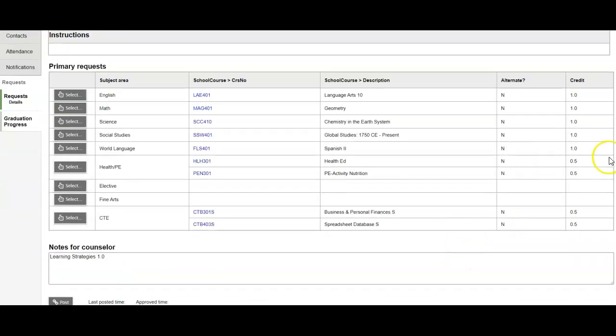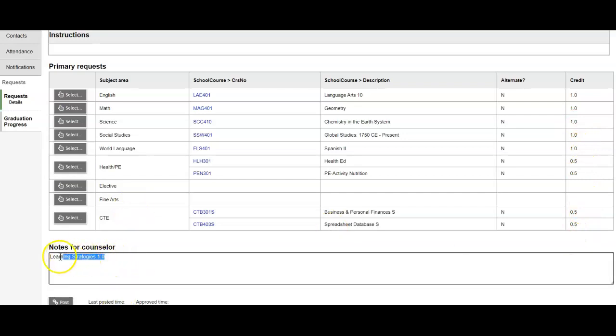So I should have at least 7 classes here: 1, 2, 3, 4, 5, 6, and 7. But you want to make sure that you have your alternate classes listed here. Remember, you need to have at least 2 credits worth. Students that are currently taking learning strategies should indicate that under notes for counselor, so I can make sure I can schedule you for that class.